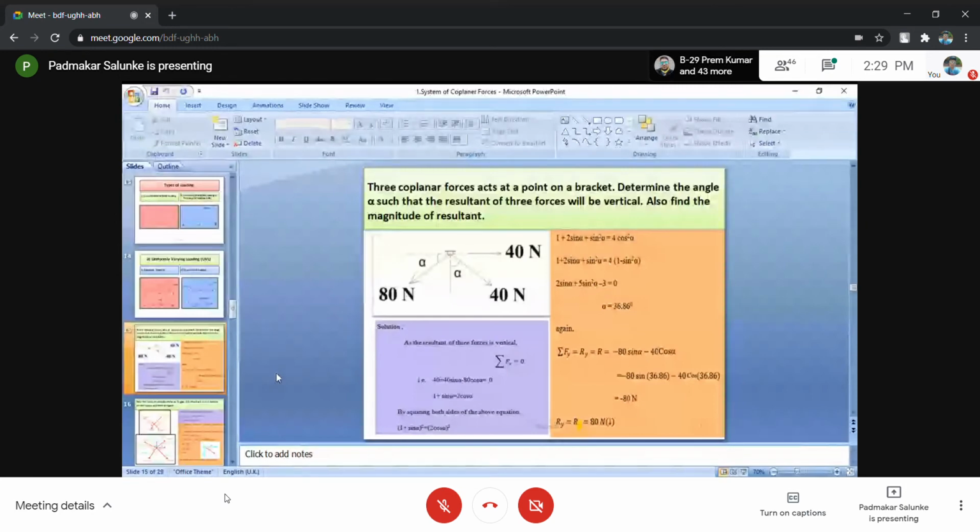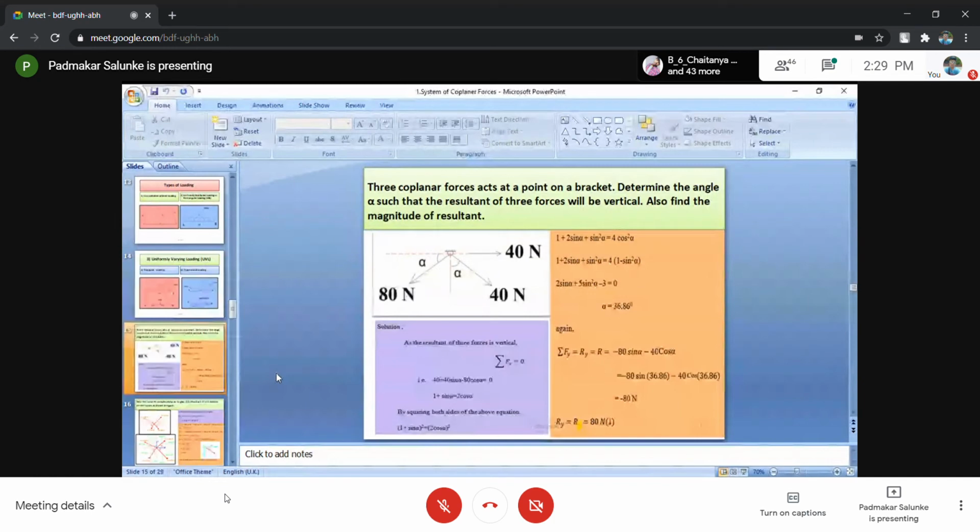Next step: 1 plus 2 sin alpha plus sin square alpha equals 4 into bracket. You may know that cos square alpha plus sin square alpha equals 1, and hence cos square alpha equals 1 minus sin square alpha. That is how you have to apply it here. I have used this strategy. If you have some trigonometrical function or some different tricks or ideas, accordingly you can find angle alpha.